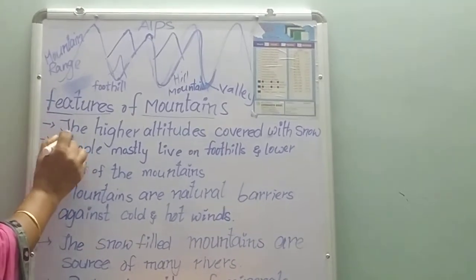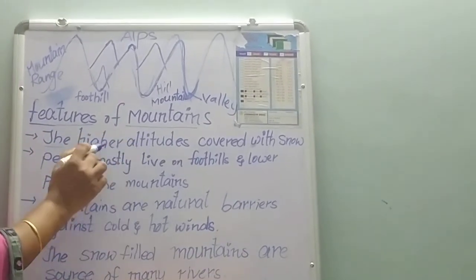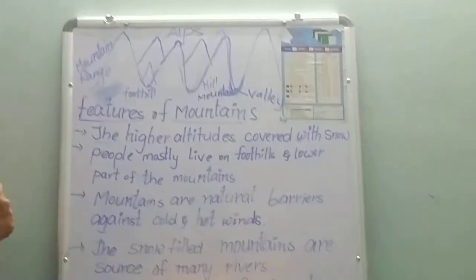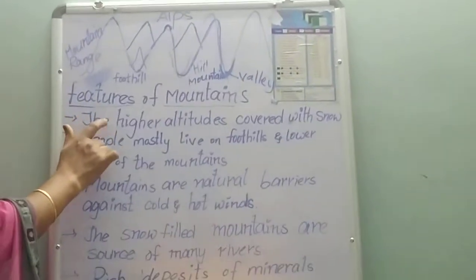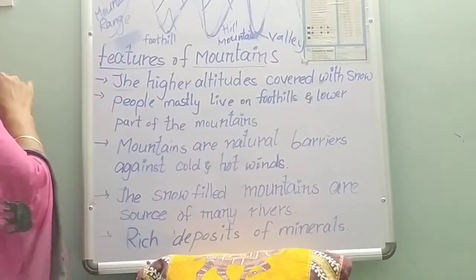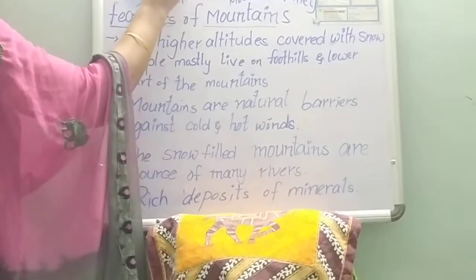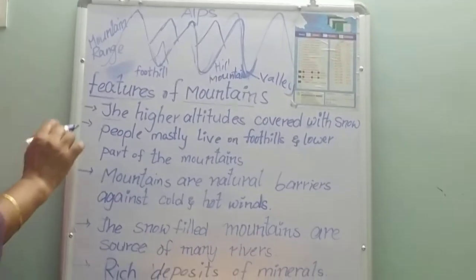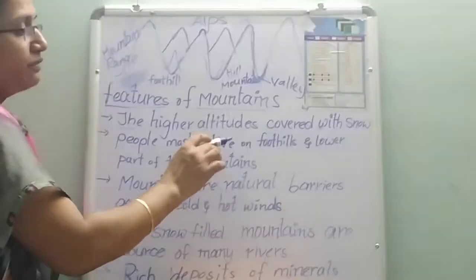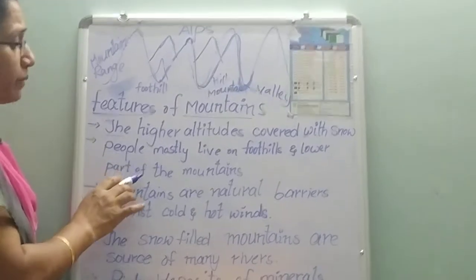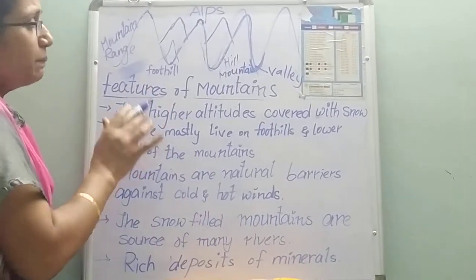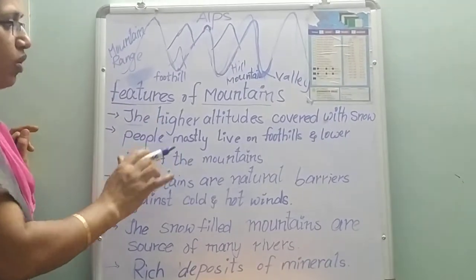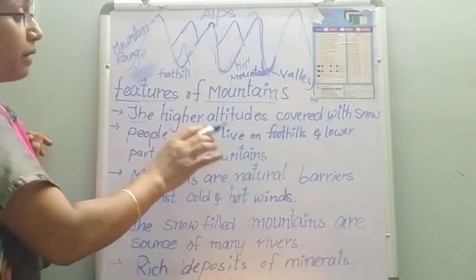So the first point is that the higher altitudes, that means higher heights, are covered with snow. One more thing is that the peak or high altitudes won't have any vegetation. Vegetation means plants. Second point: people mostly live on foothills and the lower part of the mountains. People in these landforms prefer to live on the foothills or lower part of the mountains.